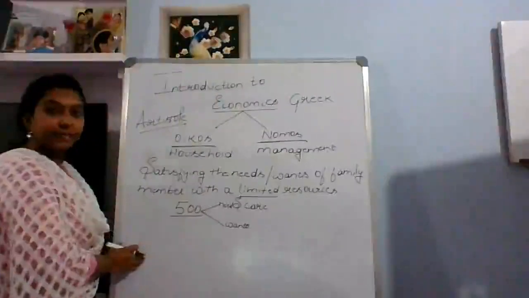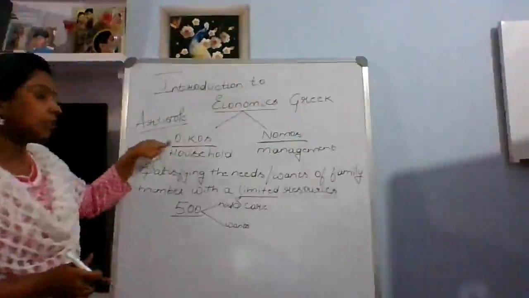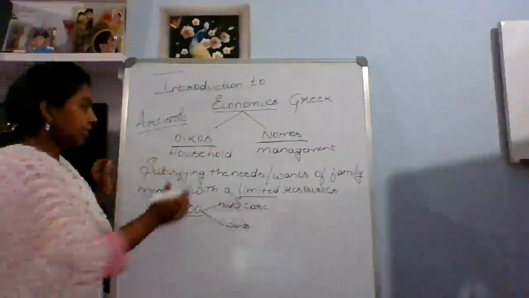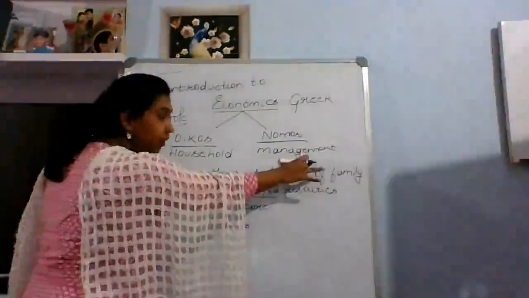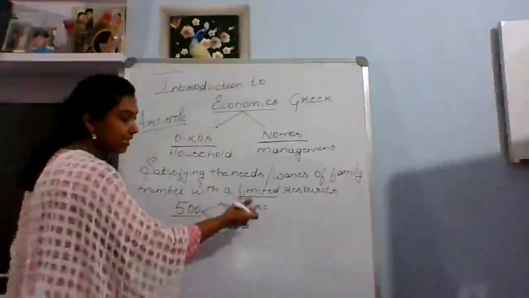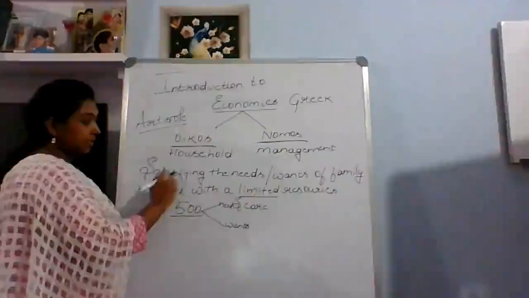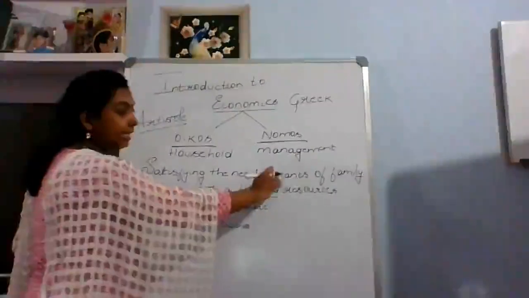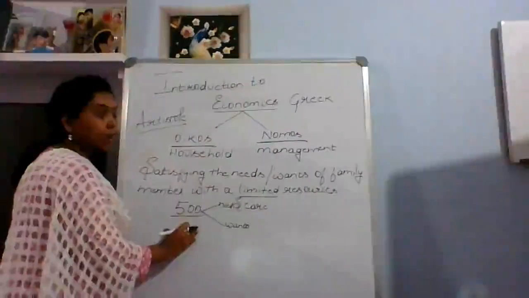Hope it is clear. Economics is a word derived from a Greek word: oikos and nomos. It is household management. A household consists of family members. Management is nothing but managing the resources that we have. It can be limited resources, which are scarce in nature, not available in huge amounts. We need to satisfy our wants and needs with our limited resources. This is the overall meaning of economics.